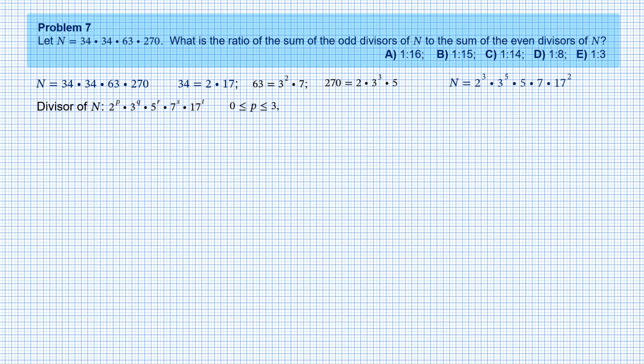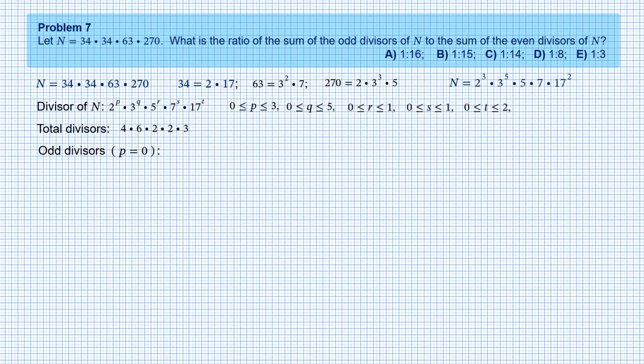In a similar way, there are 6 choices for q, 2 choices for r or s, and 3 choices for t. Using the multiplication rule, we can find the total number of divisors for n. A divisor is odd if and only if the value of p is 0.